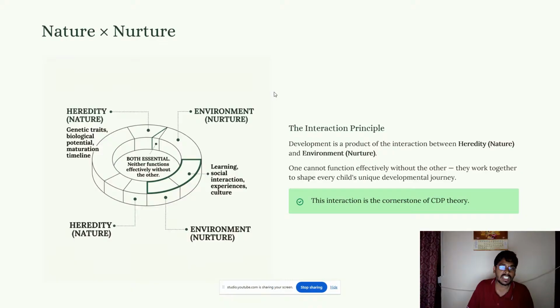Heredity is nature: genetic traits, biological potential, maturation timeline. And environment is nurture: learning, social interaction, experiences, culture. Both are essential. Heredity is nature and environment is nurture. So these are some of the important points here.